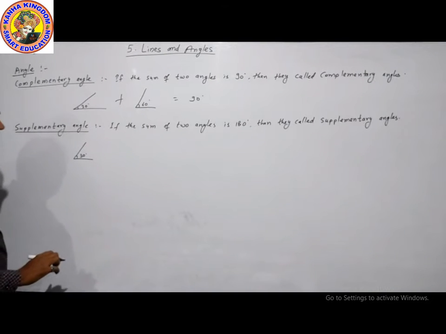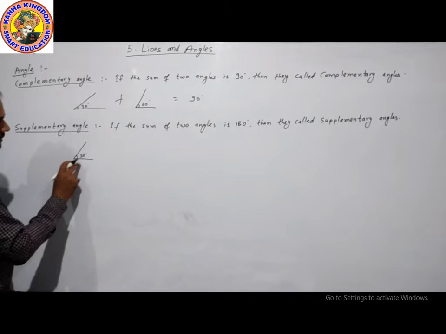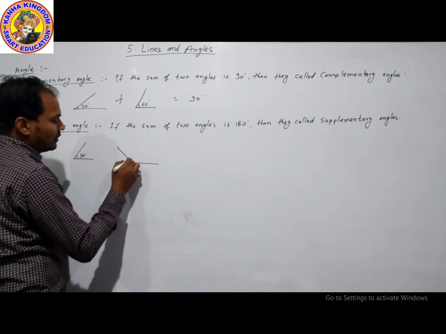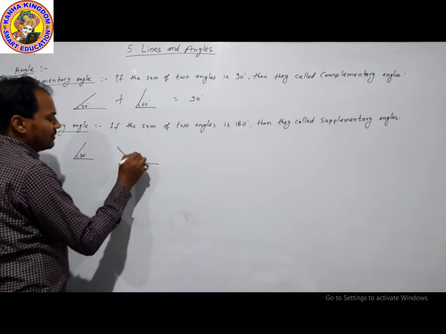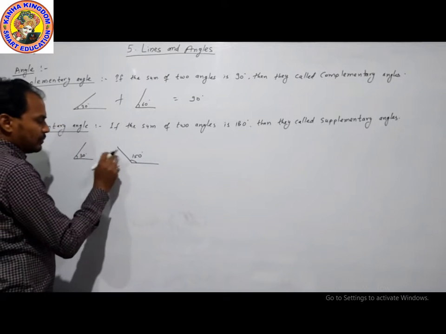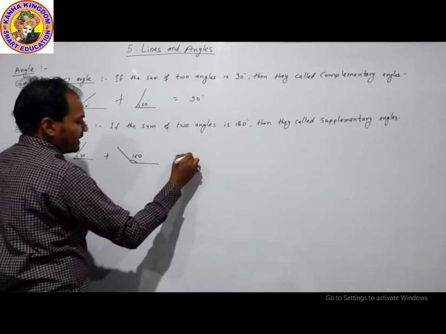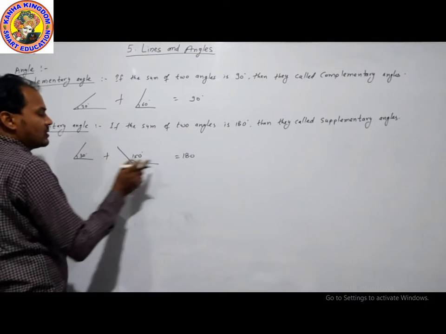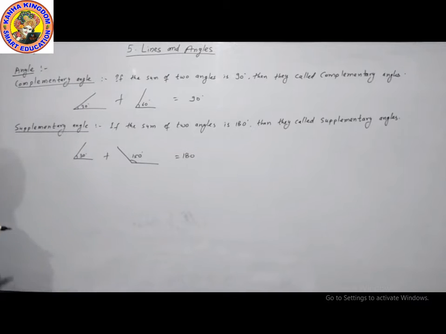I am taking one angle which is 30 and another angle which is 150. 30 plus 150 is equal to 180. So these are supplementary angles.